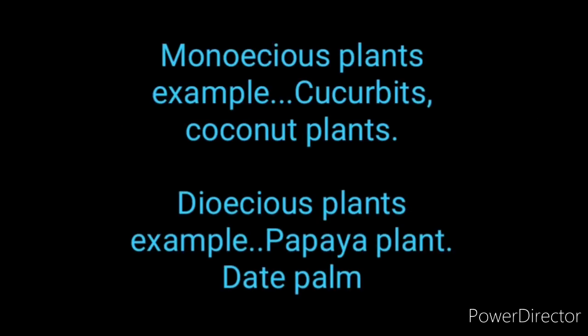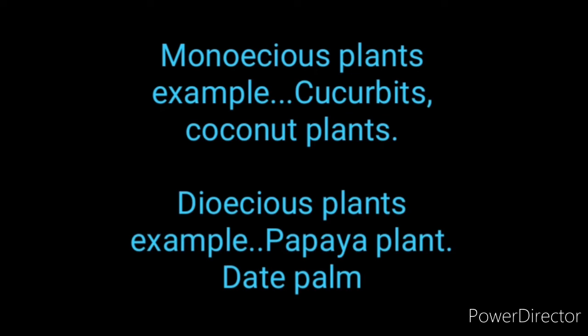So now the unisexual female plant is called pistillate. Pistillate, because the pistil is present, or it is bearing the pistils. See the one mark questions: the unisexual male flower is called staminate and the unisexual female plant is called pistillate. In some flowering plants, both male and female flowers may be present on the same individual, monoecious, or another name, bisexual